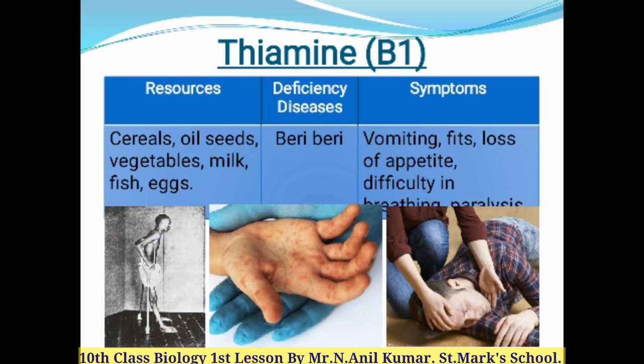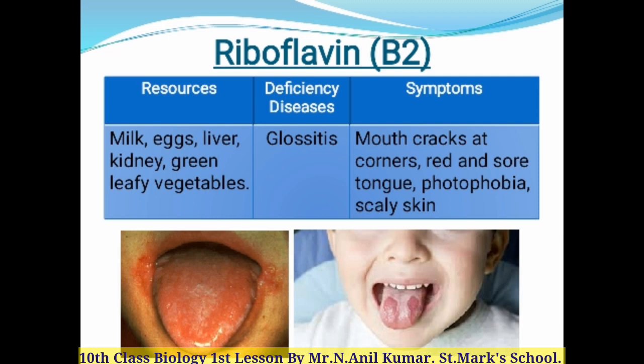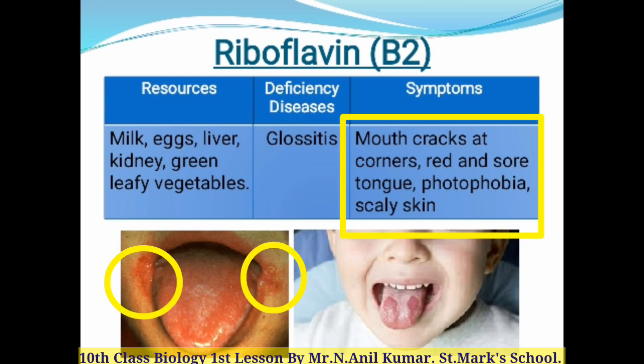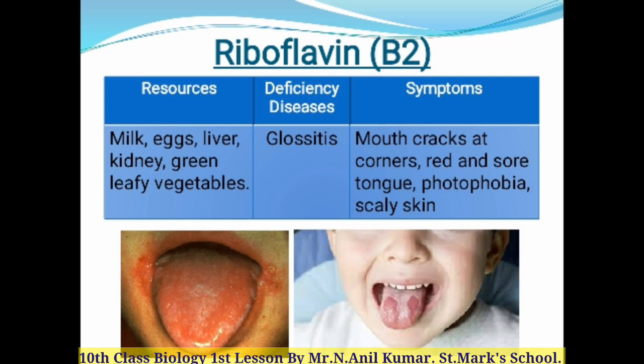Now we'll go to the second water soluble vitamin, that is riboflavin, vitamin B2. Lack of riboflavin in our diet leads to a deficiency disease called glossitis. What are the symptoms of this glossitis? We can see mouth cracks at the corner, red and sore tongue, photophobia, meaning difficulty in seeing the light or fear of light, and next one is scaly skin. So these are all the symptoms of glossitis.